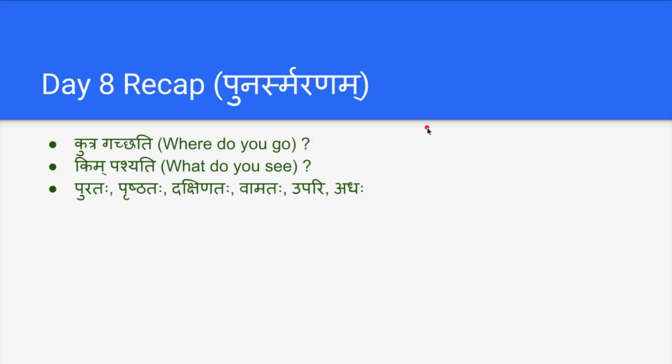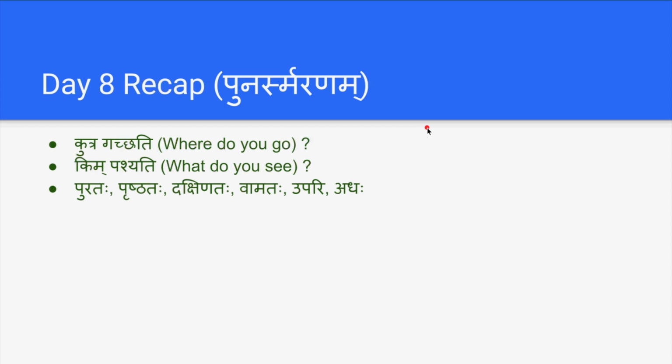Margasya Vamataha Vrikshaha Santi. On the left hand side of the road there are trees. Grihasya Upari Pakshi Asti. On top of the house there is a bird. And Grihasya Adaha Bhumihi Asti. Under the house there is a ground. There is Bhumi, earth.